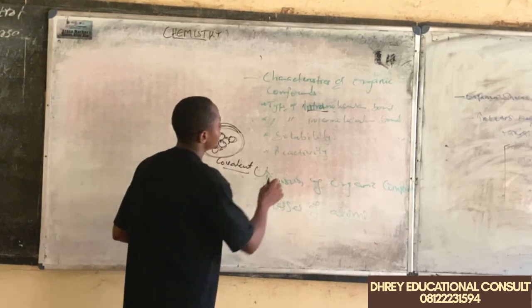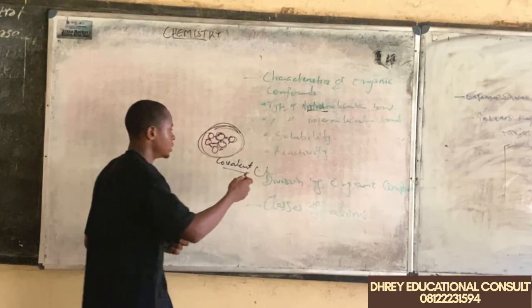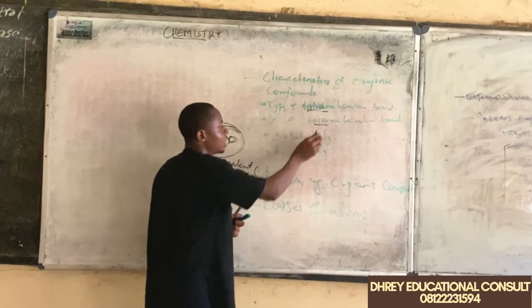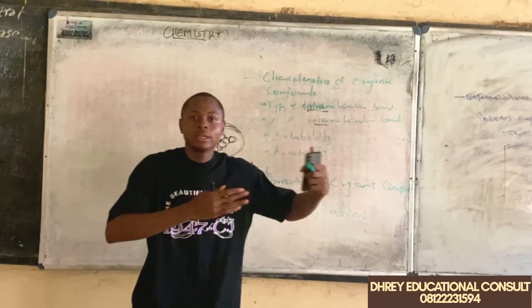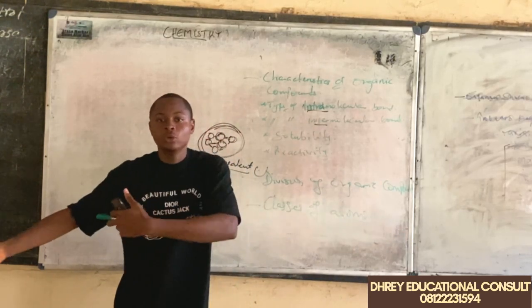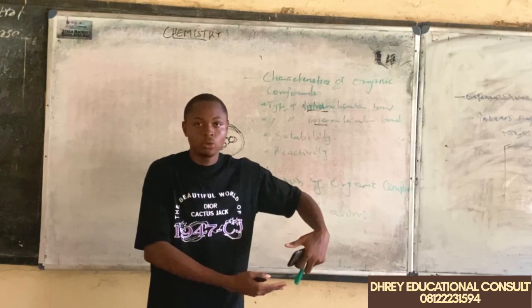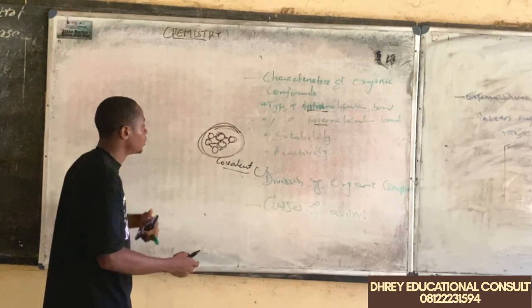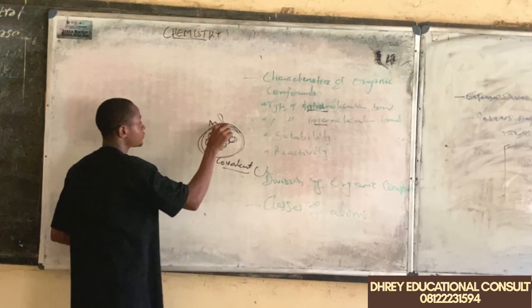Now the next is the type of intermolecular bond. When we are talking about intermolecular, we are talking about molecule and molecule. The first one was within the molecule. Now we are looking at molecule and molecule. This is a molecule.